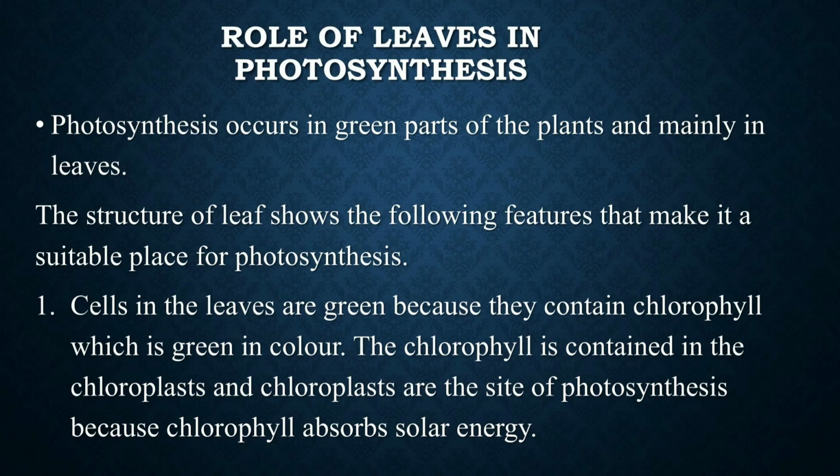So what we have studied, that green color is due to the presence of chlorophyll. Chlorophyll is contained in chloroplast, chloroplasts are the site of photosynthesis, and chlorophyll absorbs the solar energy. So chlorophyll क्या है? वो एक green pigment है and वो present होता है chloroplast में.